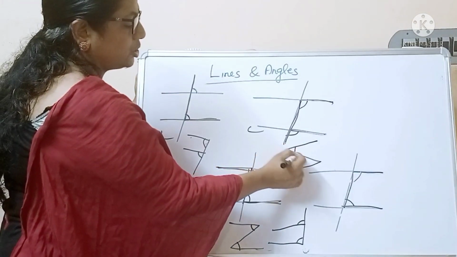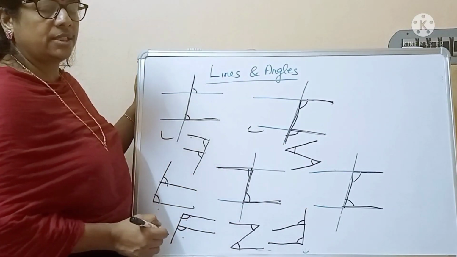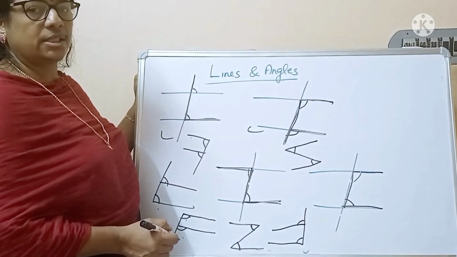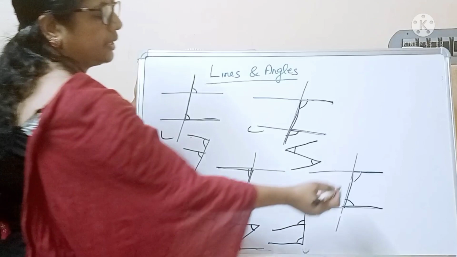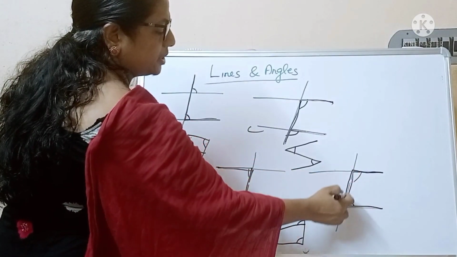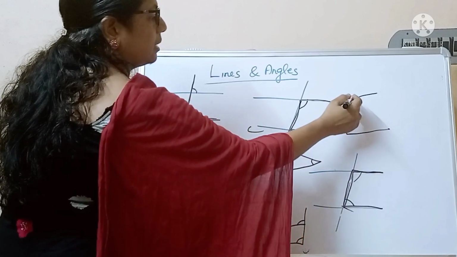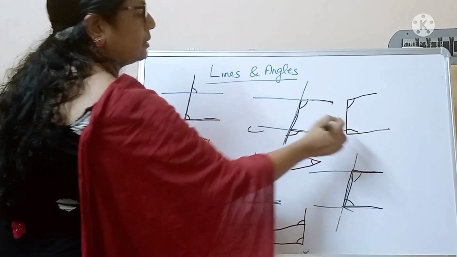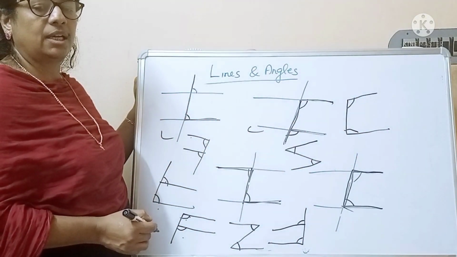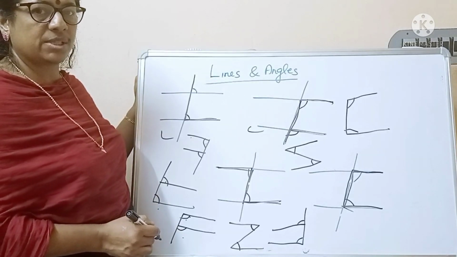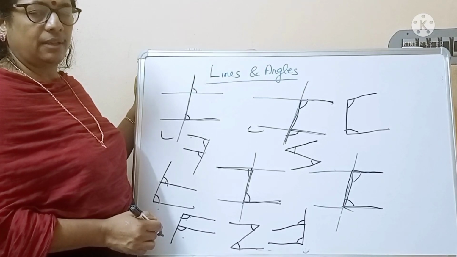So these two represent alternate interior angles. The letter Z represents alternate interior angles. And here, which letter? That is C. The letter C represents co-interior angles.